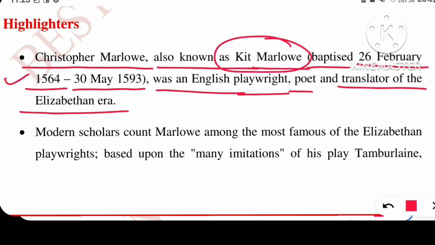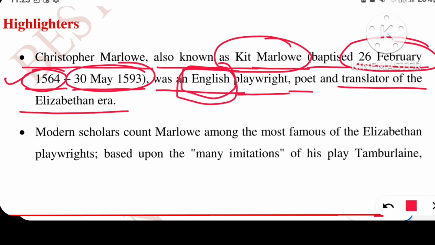First, what is the nickname of Christopher Marlowe? Next, when he was born, when he died, and he was an English playwright. He was not from any other language or nationality, but he was an English playwright, poet, translator, etc., and he belonged to the Elizabethan era. So please keep all these points from highlighter number 1. Don't forget it, because a question might be asked from anywhere. Let's move to the next highlighter.